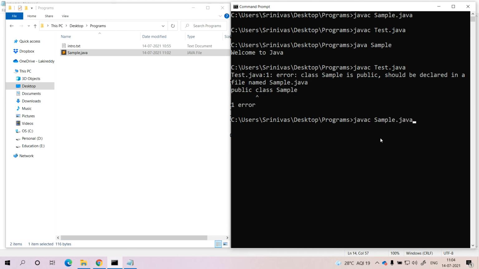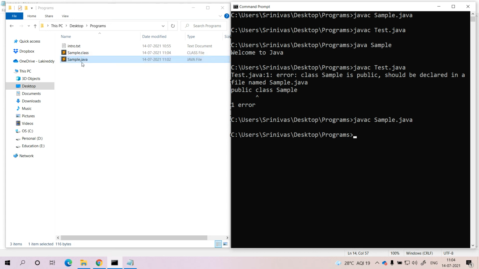Instead of compiling the Java program with test.java, now try to compile with the file name sample.java. Javac space sample.java. Try to compile it. There is no problem. Why? Because within this sample.java we have one public class, and the class name is also sample. Whenever we have a public class, the class name and file name should be the same. Due to that, after successful compilation, we get the .class file.